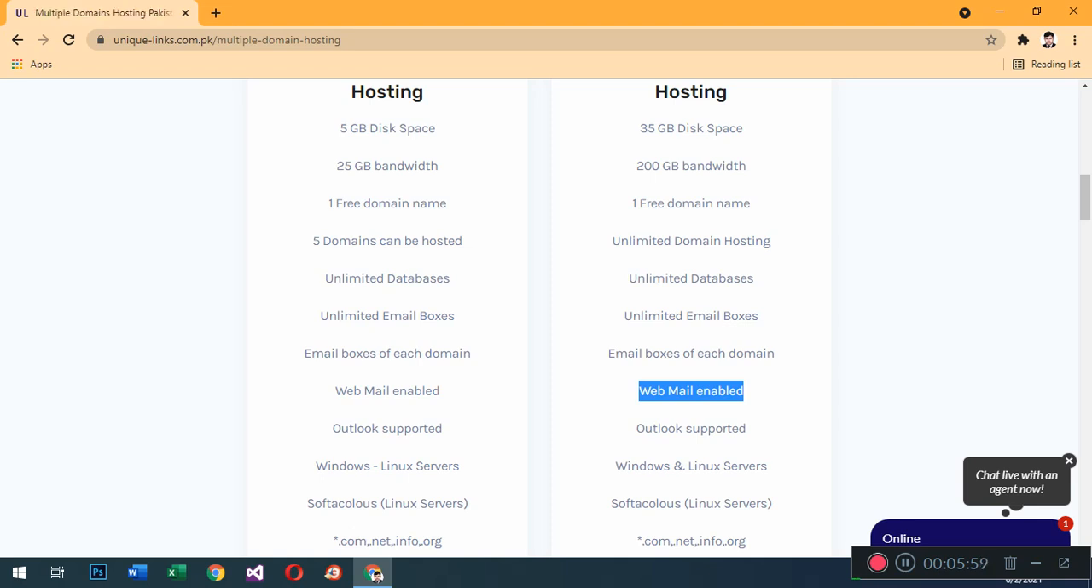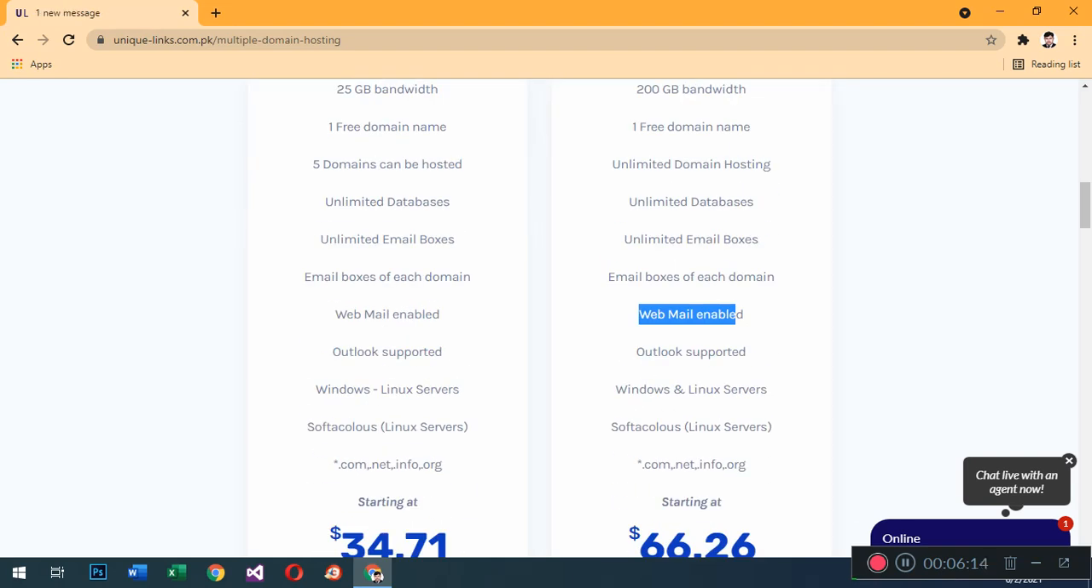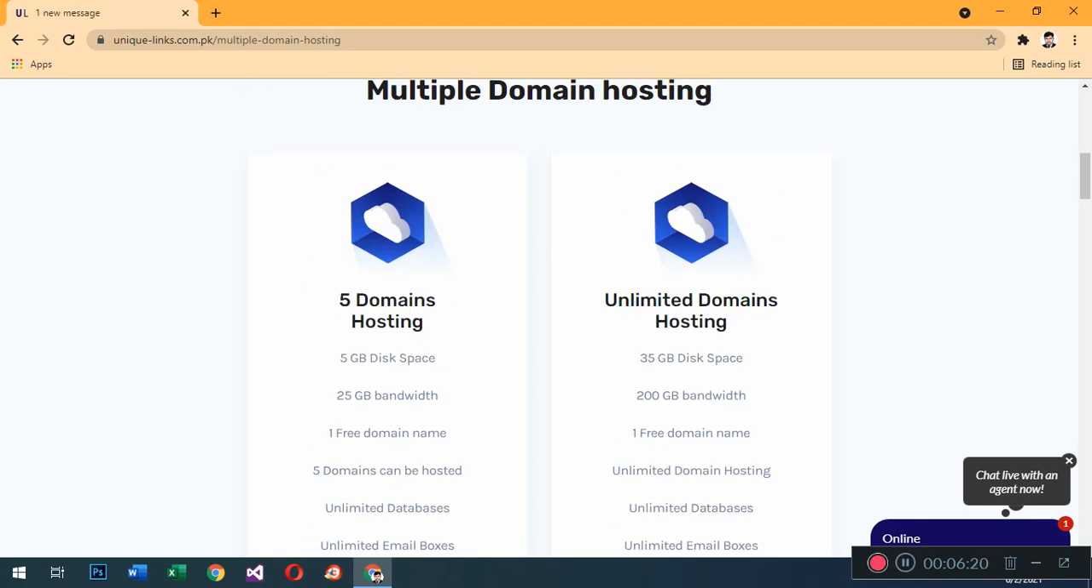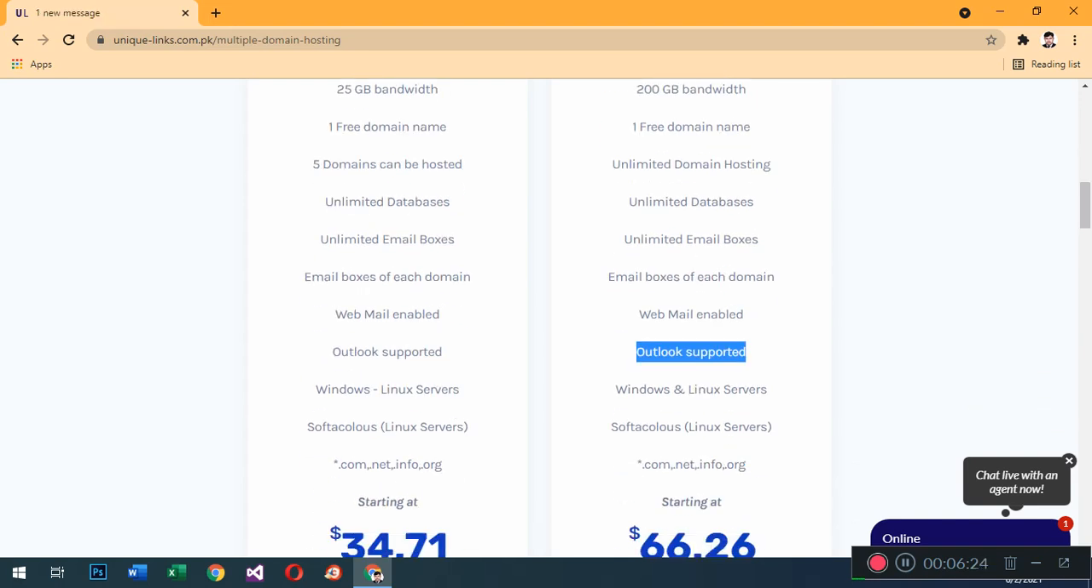hosting panel. And next you will get Outlook panel facility available in this package. You will get webmail supported and already enabled in this unlimited hosting package. Outlook is also supported. You can use all the email accounts in Outlook. You will know Outlook is the best and a powerful tool worldwide to see and send and